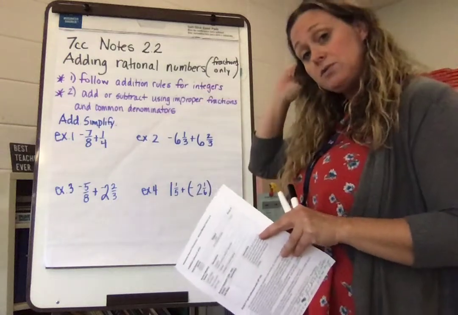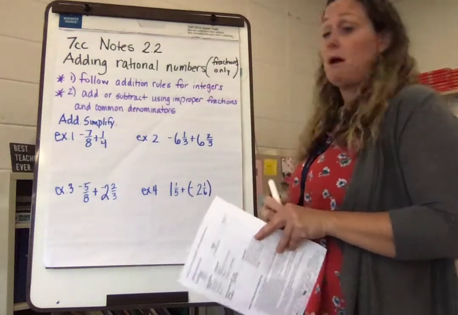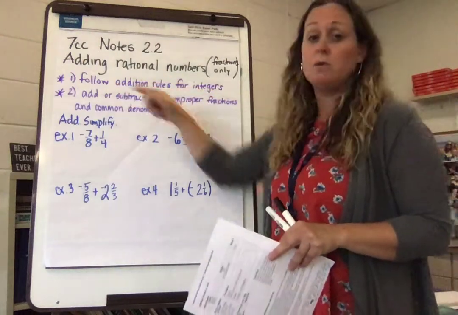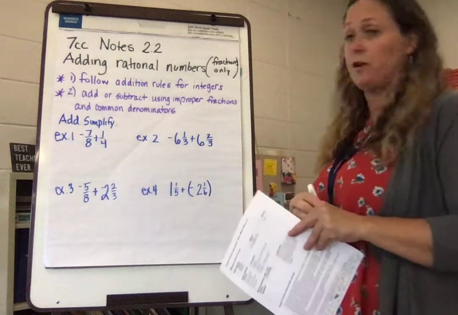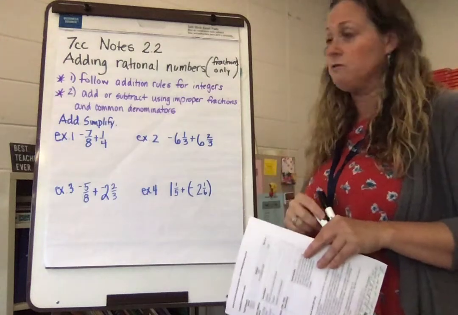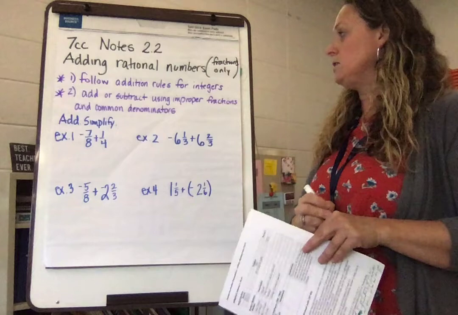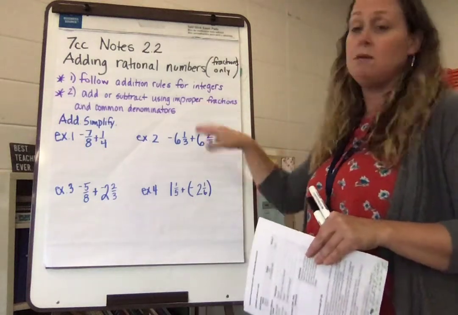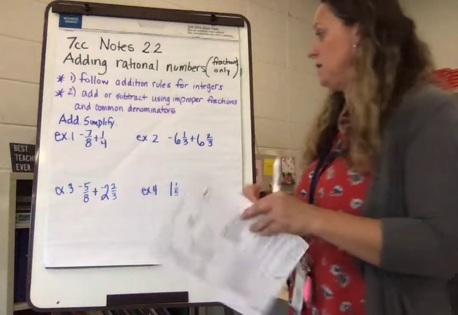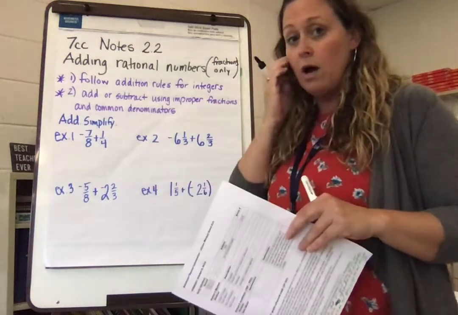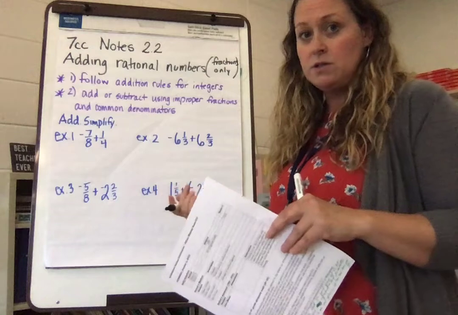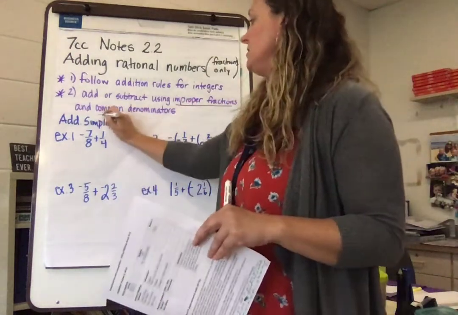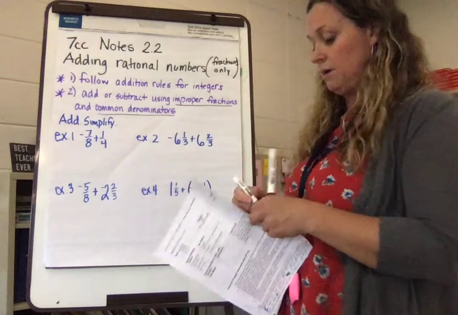There are two things that you need to remember from the 6th grade standards about fractions. The first one is you're going to follow the addition rules for integers, and we're going to be applying that to fractions. Also, you need to make sure that you are adding or subtracting using improper fractions and common denominators. So even though it is possible to go ahead and do it as mixed numbers, we're going to encourage you to use improper fractions, and then you have to be using common denominators.